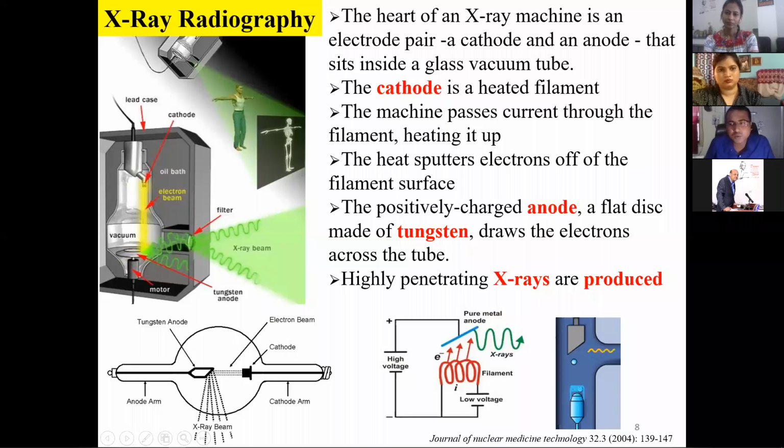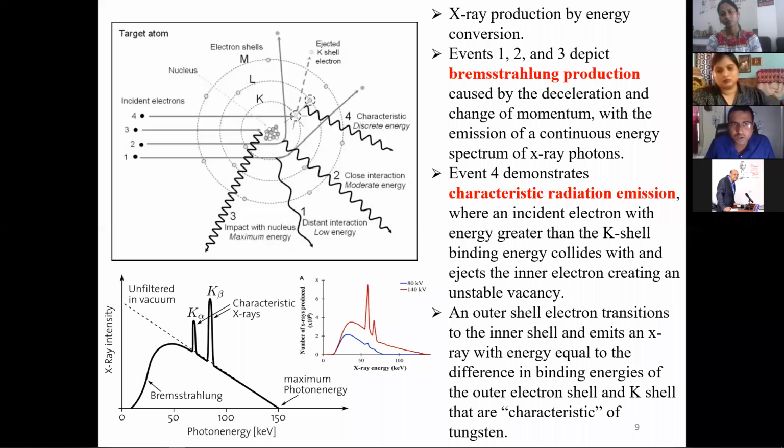Now there are various types of X-rays which are produced. There are mostly two types. One is Bremsstrahlung X-rays, another is characteristic X-ray radiation. You can see from here that mostly the X-rays are produced from these first three. They are just getting deflected. That electron is coming out and it was supposed to go this side, but instead it changes its path to this direction. The same is the case for the second one, it also changes direction. In the case of the third also, it is changing direction. So all of these come under Bremsstrahlung production.